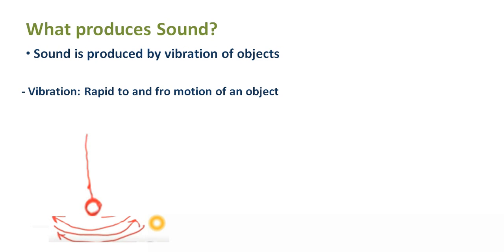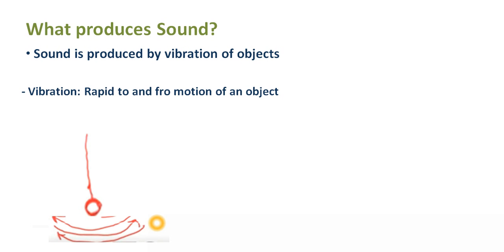Now you might be wondering, sound comes from so many different objects. It's not only musical instruments which produce sound. Even when we speak, we produce sound. That means there is some vibration involved somewhere, right? There is some vibration happening inside our throat, due to which we are able to produce sound. We'll talk about that a little later. First, let's look at the simpler examples.